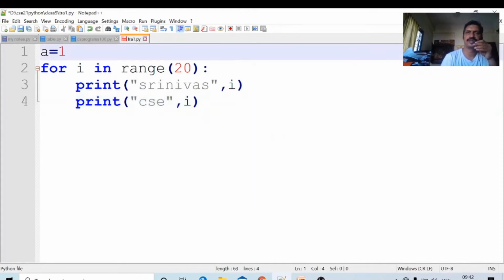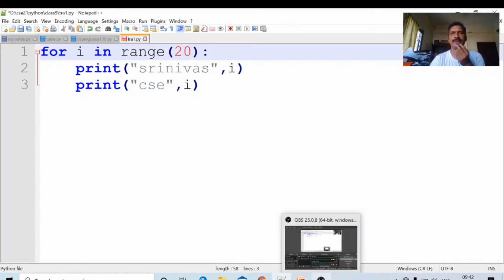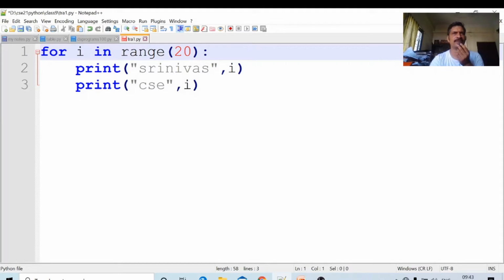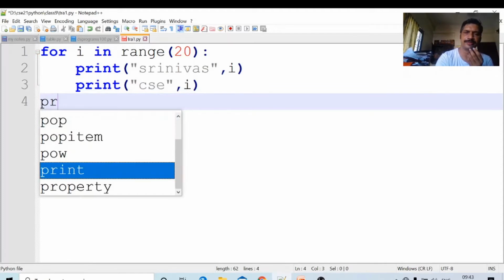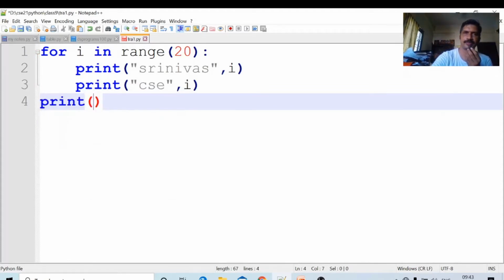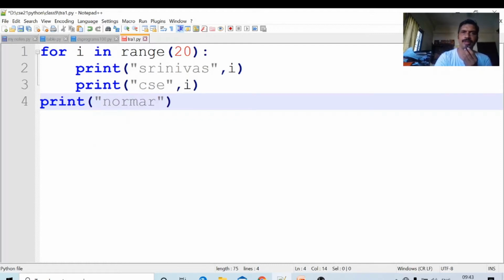Okay, for i in range, range of 20 will generate the numbers from 0 to 19. Now I am printing the numbers. These two statements are executed. Here I will write print normal statements. After the control comes out of the looping statement, the normal statements will be executed.